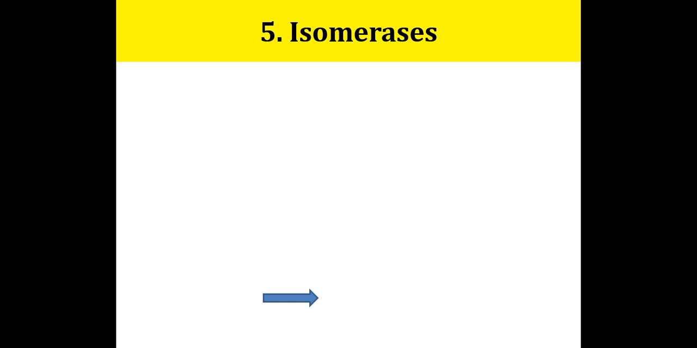So isomers are molecules having the same molecular formula but different structural arrangements, and they are called isomers of each other. These molecules are mirror images of each other. The formation of isomers is carried out by isomerase enzymes.